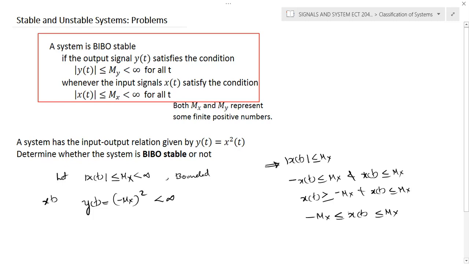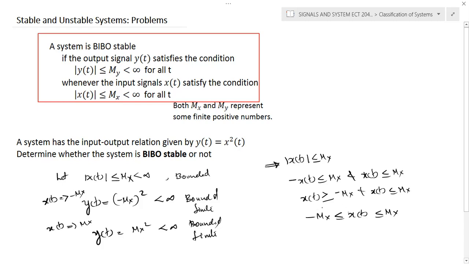The first case we tried, let x of t tend to minus mx. Now you can try x of t tending to mx. Then if you calculate y of t, it becomes mx whole square. If mx is a finite quantity, it is always less than infinity, which means we can call it bounded. Here also it's a bounded one, or you can call it finite also. It's a finite value.